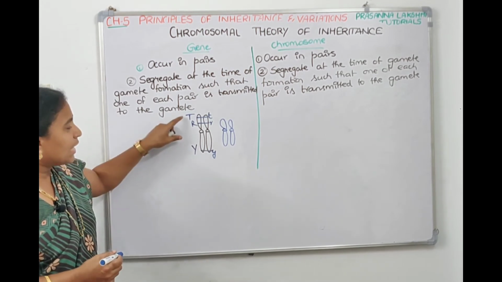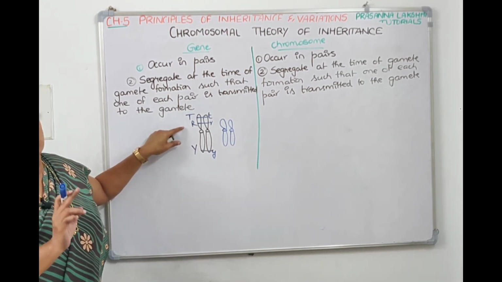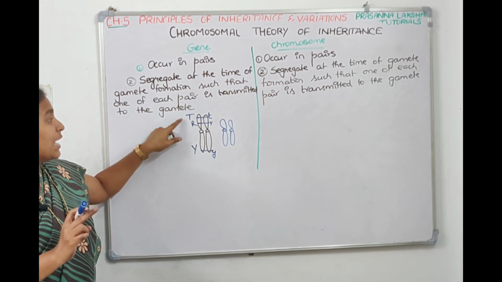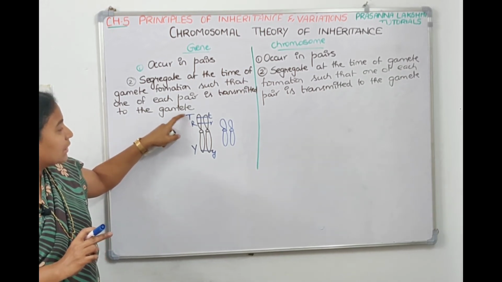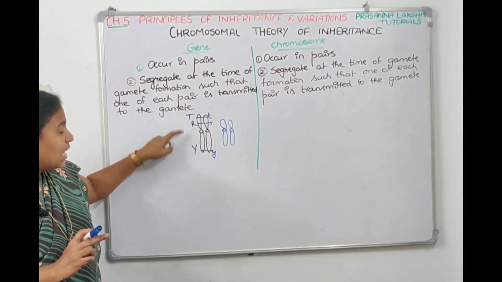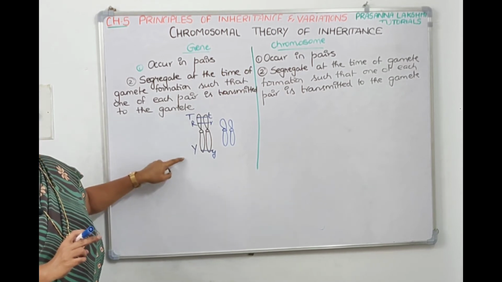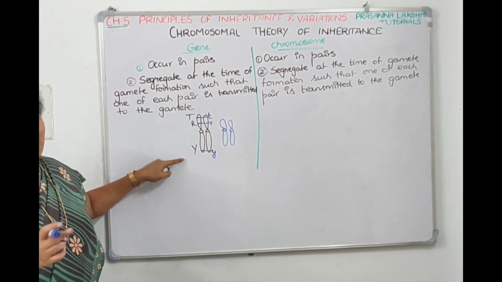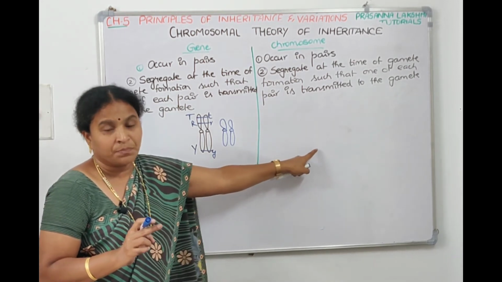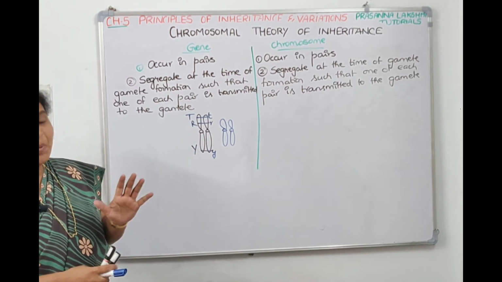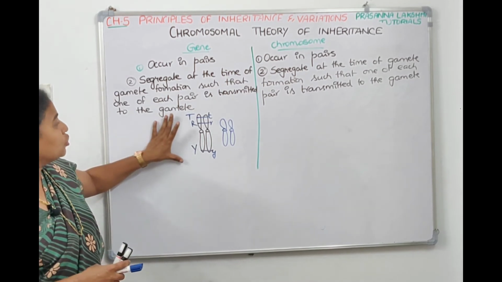So T and R are close to each other, they are linked, that means they are dependent pairs. T and R are dependent pairs, whereas T and Y are independent pairs. So dependent pairs and independent pairs will not occur in chromosomes. Dependent pairs and independent pairs word occurs in gene only.